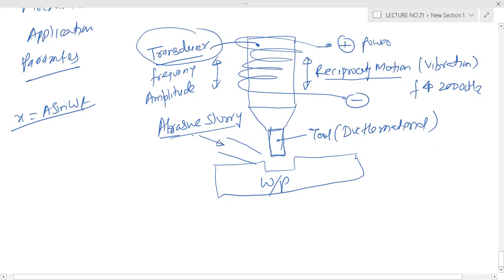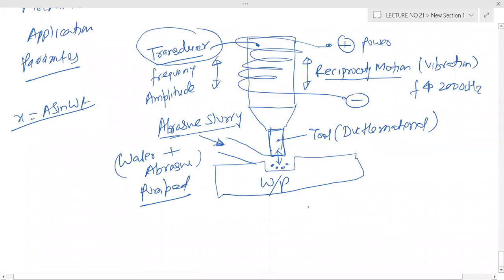Here is the abrasive slurry, basically water plus abrasive, pumped by some pump. Some abrasive will be here and it will hit.